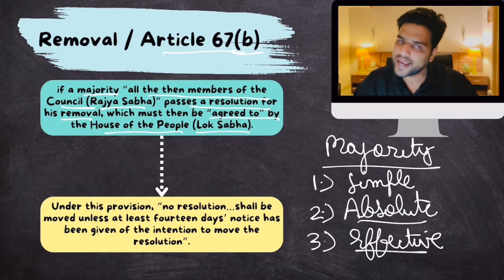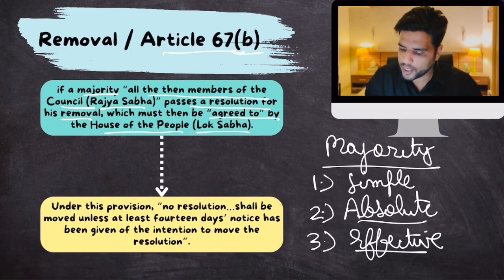Then there is effective majority. Let's suppose again Rajya Sabha has 250 members, only 100 are present. And the thing is that from those 250, 10 people who were elected to Rajya Sabha, their elections have been called into question, they have been disqualified, their seats are vacant. So now the strength of Rajya Sabha is 240.